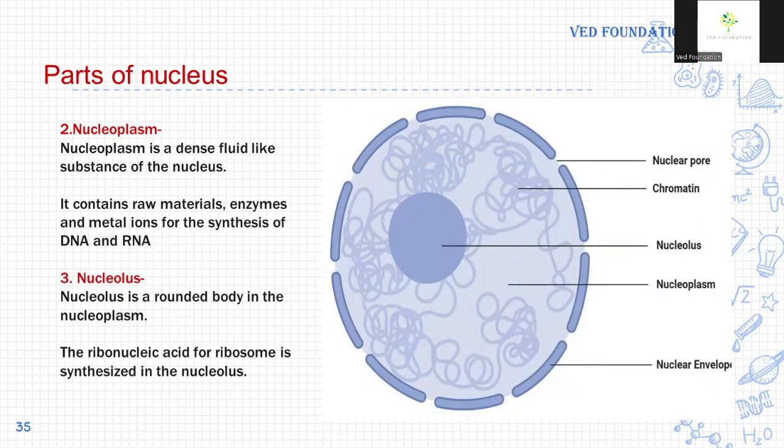Nucleoplasm. The dense fluid inside the nucleus is called nucleoplasm, and it contains raw materials like enzymes, metal ions, DNA and RNA. Nucleolus. You can see here a dark dot-like structure, and that is the nucleolus. It is membraneless, and the content of the nucleolus is in direct contact with the nucleoplasm. It contains ribonucleic acid, and its main function is to produce ribosomes. So the nucleolus is also called the factory of ribosomes.